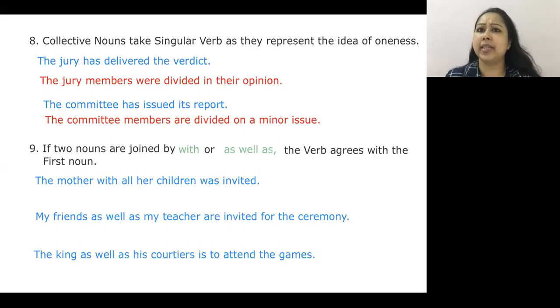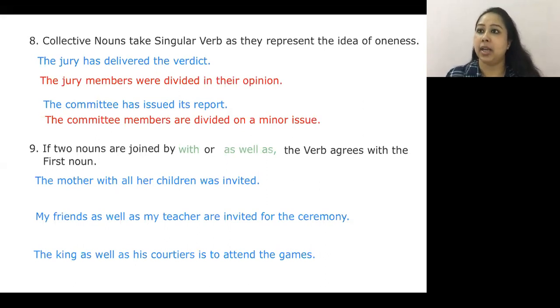Now here the very first sentence: the jury has delivered the verdict. Verdict, the final decision. And jury is a group of people who dispense justice. Once upon a time, we had this system of jury. If you have seen the movie Rustam, you know it's not the particular judge who is delivering his verdict. We have a panel of jury who were assigned the duty to hear the entire case and then put the view. So the jury has delivered the verdict.